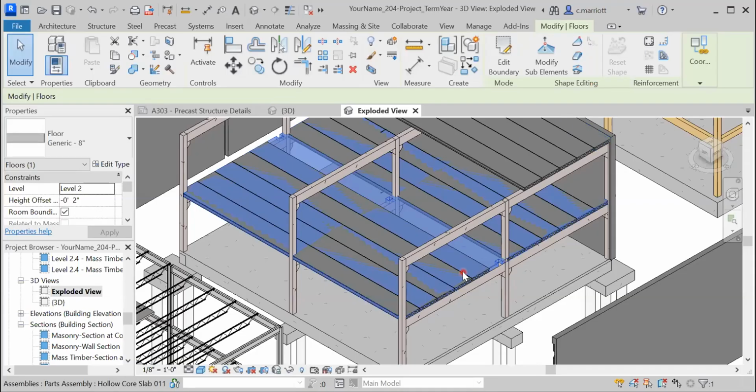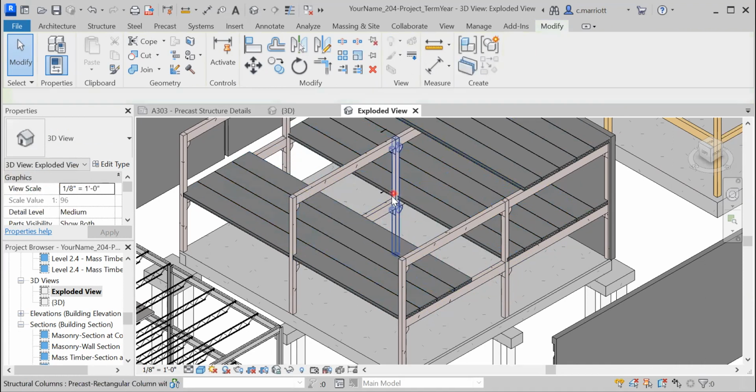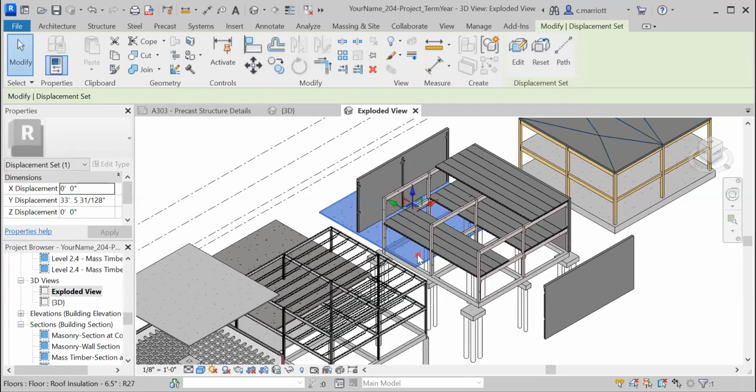In order to hide some of these components, I had to select the entire slab first and hide that element, and then come in and individually hide the hollow core slabs. So in this case, I'm going to hide a few of them at the center so I can see some of the detail of that center column. And I also moved the lower slab a little bit out of the way so I could see more detail for those piles that are below the pile caps.